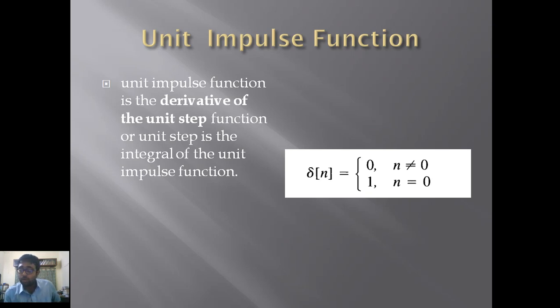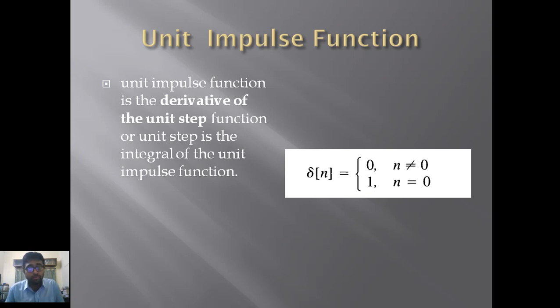It all started at 0. Unit impulse and unit step both start at 0, but in the case of the unit step the function will continue from 0 to somewhere else, up to wherever the function limits are prescribed. But in the case of the unit impulse function, there is a difference. As we know, the unit step function will continue from 0 up to some point, or could be to infinity.